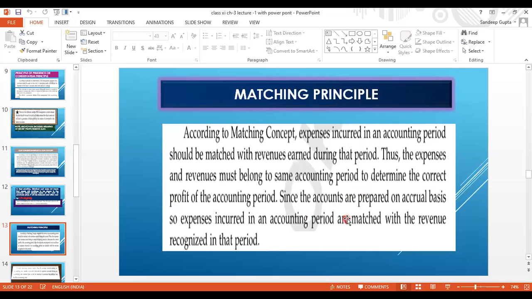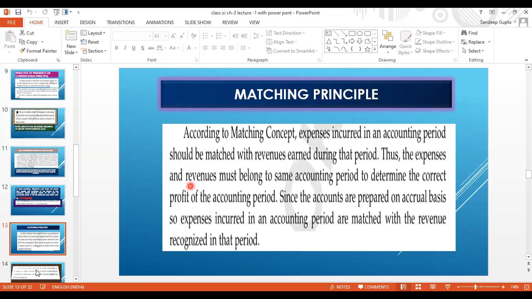Since the accounts are prepared on accrual basis, so expenses incurred in an accounting period are matched with the revenue recognized in that period. Since we also record on accrual basis, the expense is incurred whether we have made the payment or not, but the revenue from it should be generated in the same accounting period. So matching means our revenue and expenses should be matched with the same accounting period. This is what matching principle.